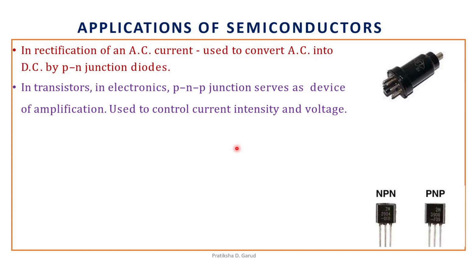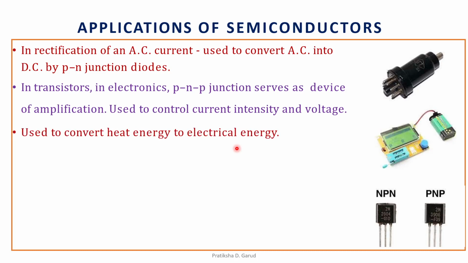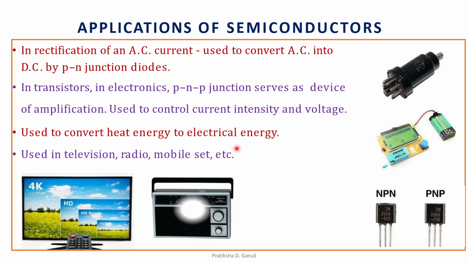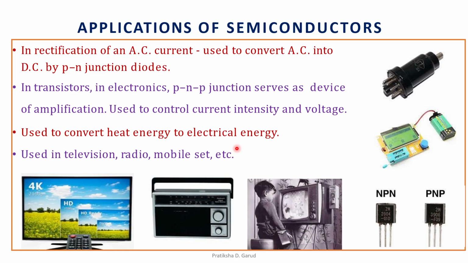So these are the PNP junctions. Then semiconductors are used to convert heat energy into electrical energy. This is a device. Then they are used in television, radio, mobile sets, etc.